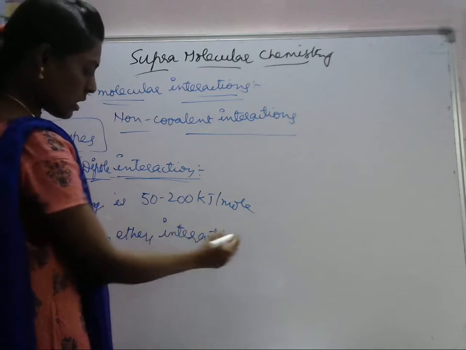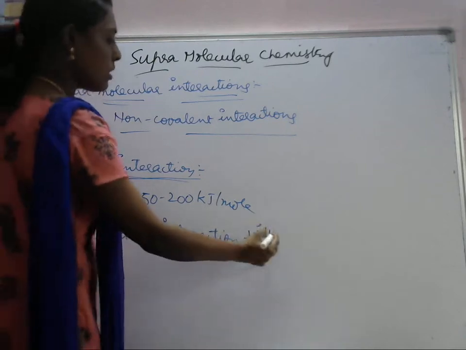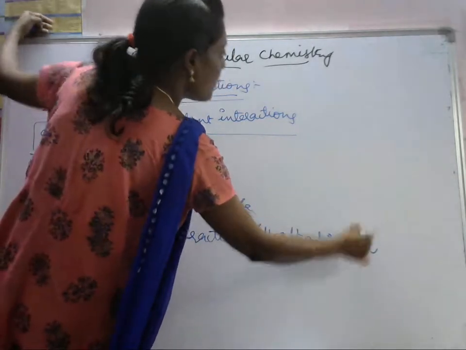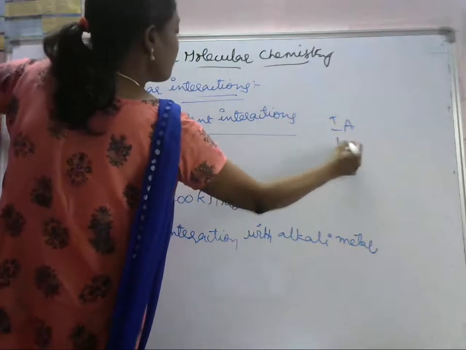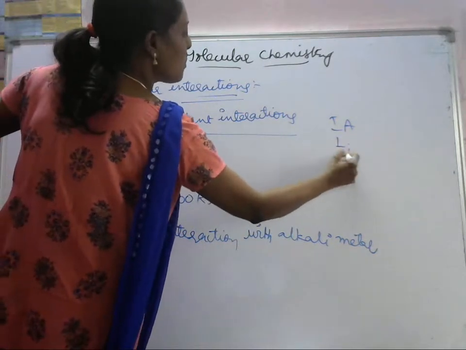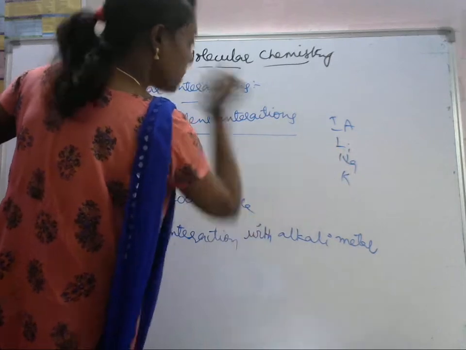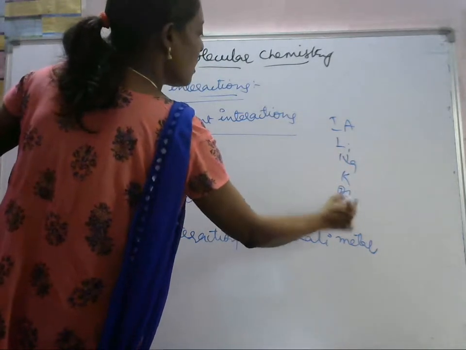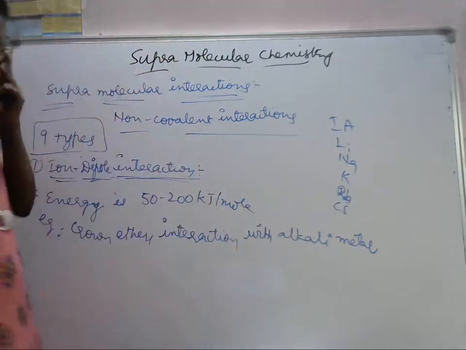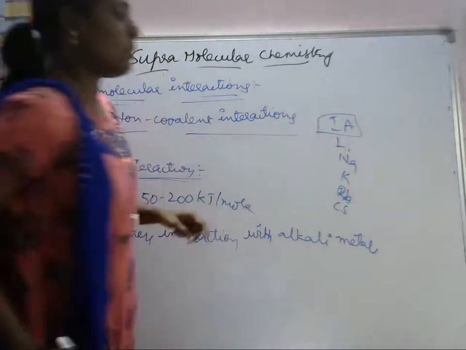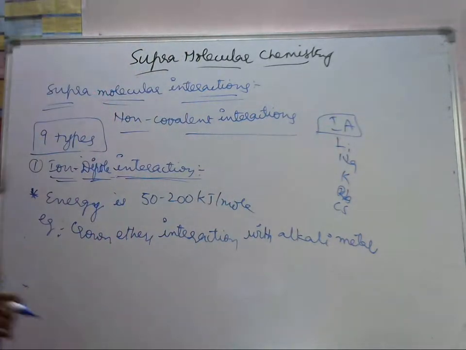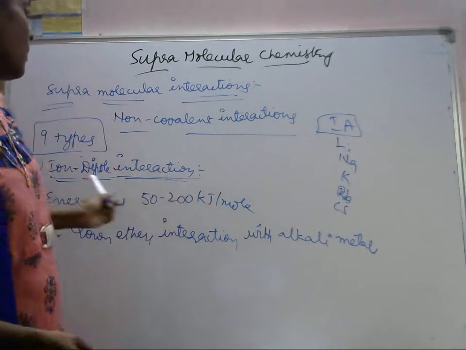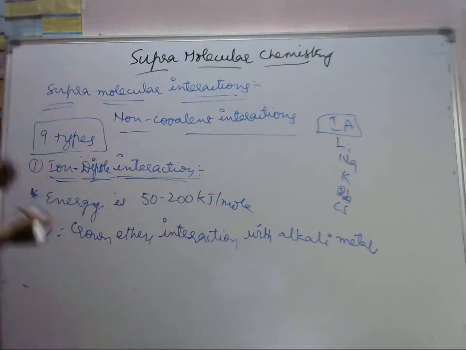Crown ethers interaction with alkali metals. What are alkali metals? Alkali metals means first group elements, 1A group elements, which are lithium, sodium, potassium, rubidium, cesium, like that. So when these crown ethers interact with these alkali metals, this type of interaction will exist in these crown ethers.